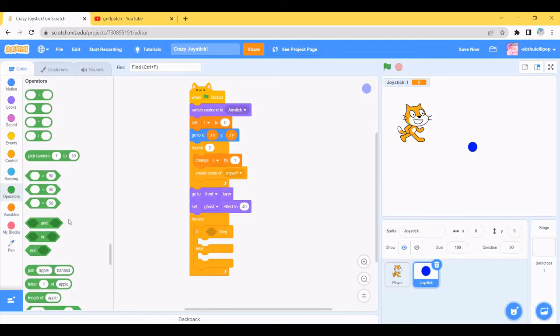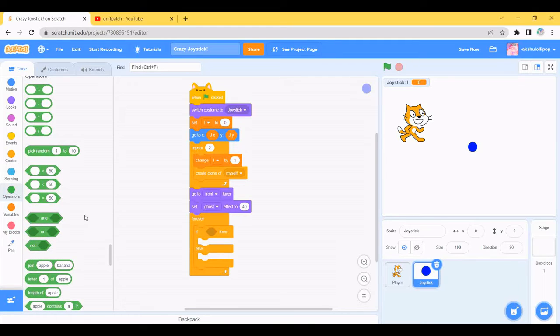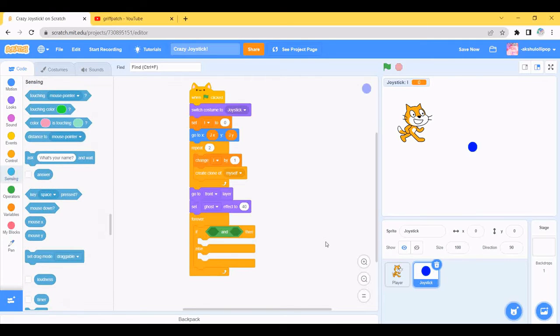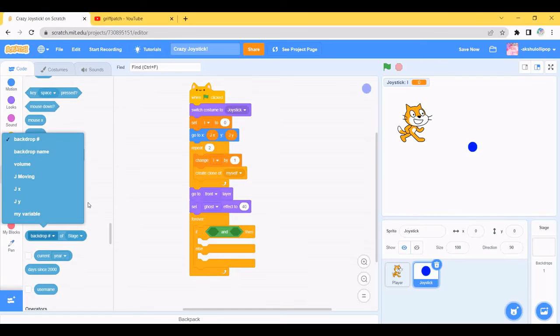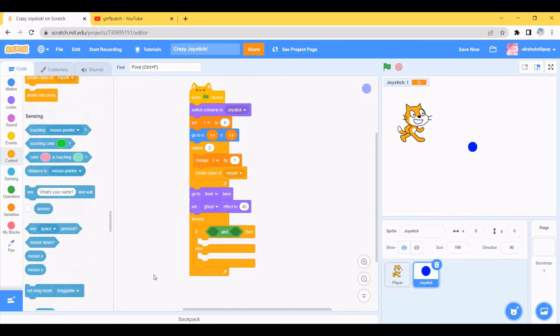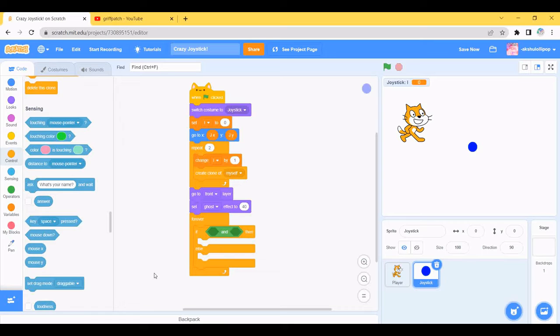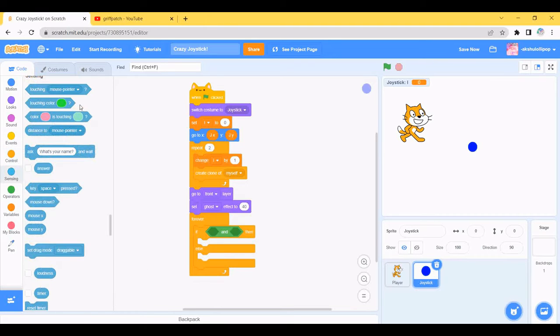So let's go to the operators and drag the and block. This is and, keep it here. So we need to go to sensing and drag this. Yeah, so the sensing is we need to drag mouse down and touching mouse pointer.